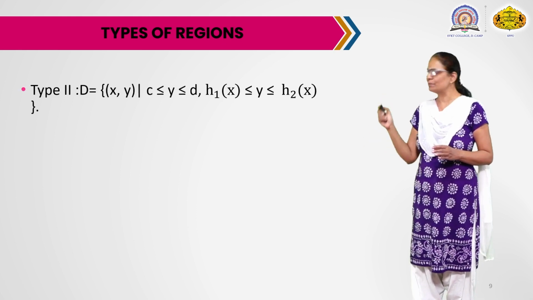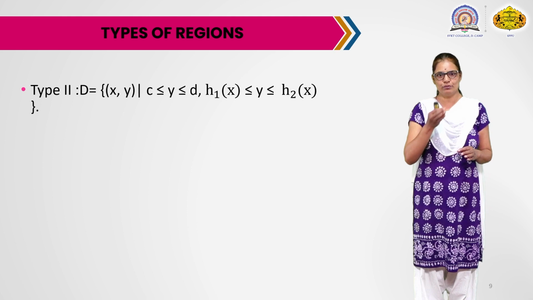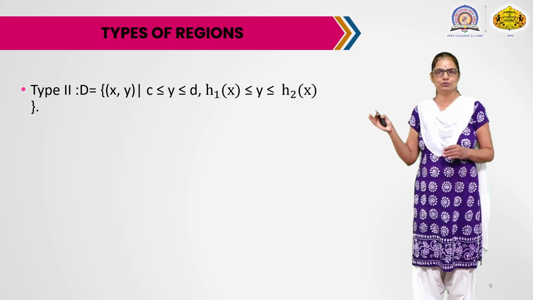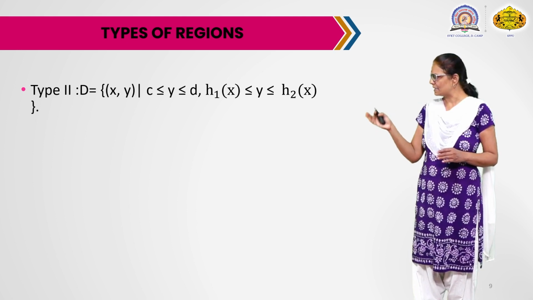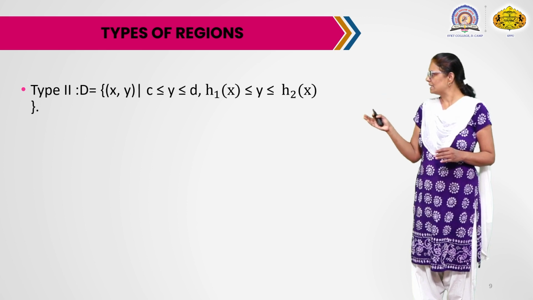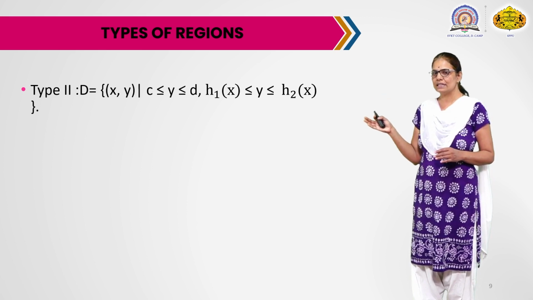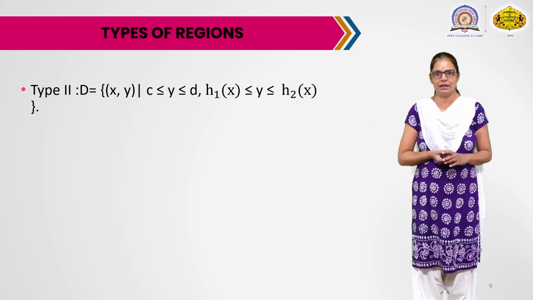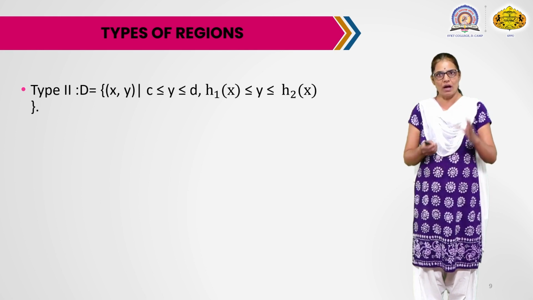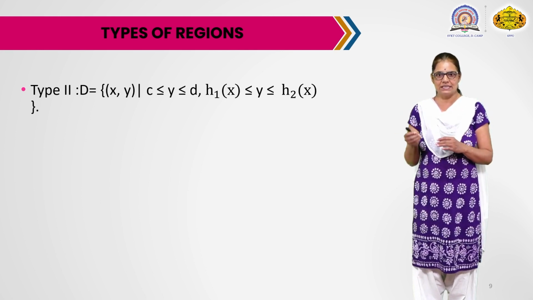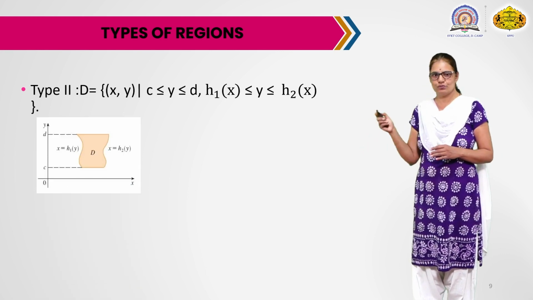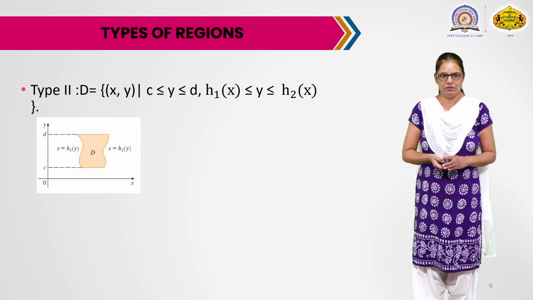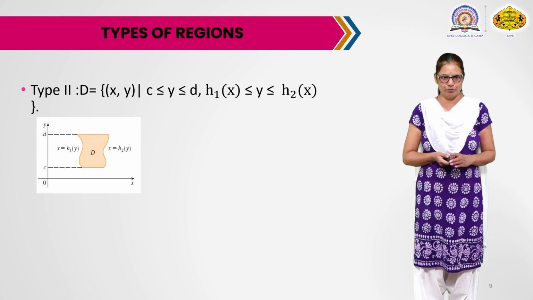It can be expressed as D is the set of all ordered pairs x, y in R2 such that c is less than or equal to y is less than or equal to d, and h1 of y is less than or equal to x is less than or equal to h2 of y. This is a region of type 2.